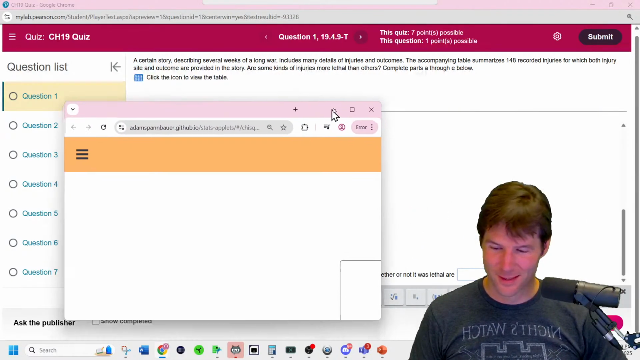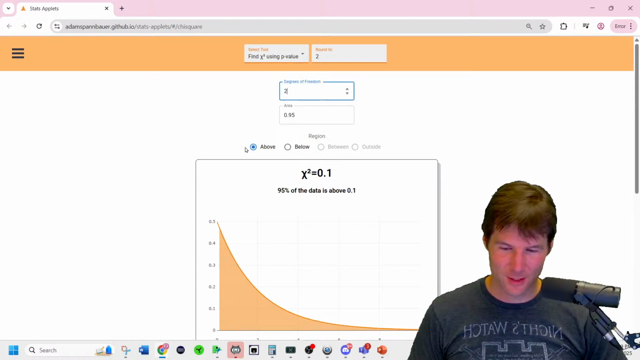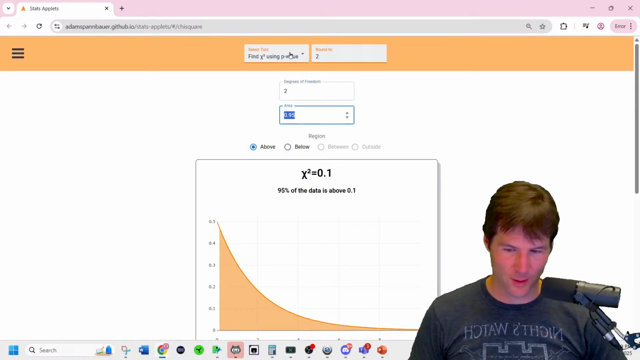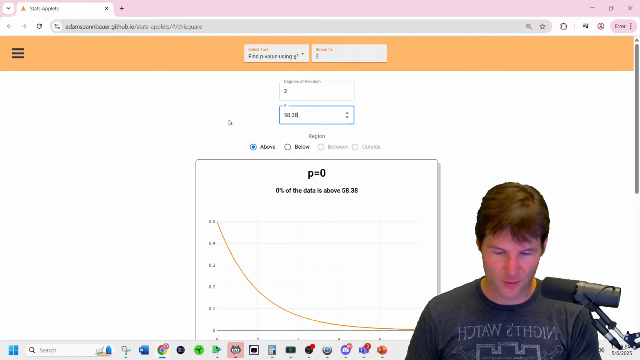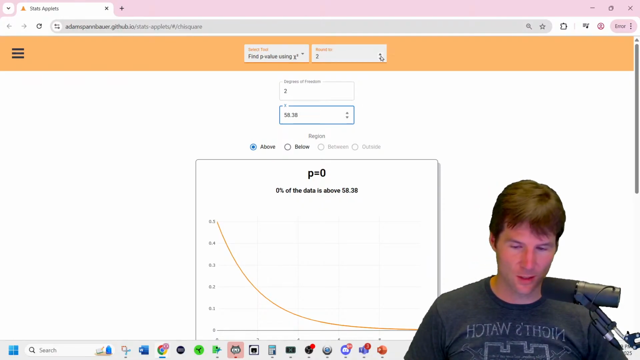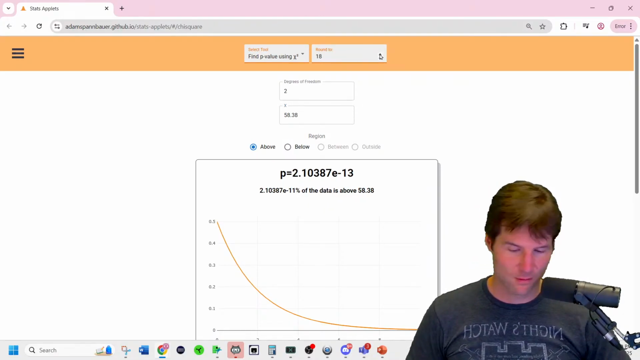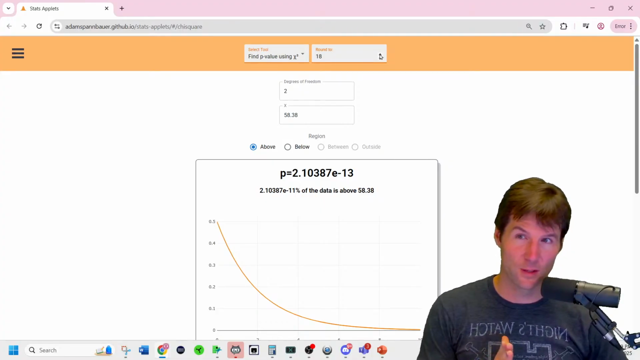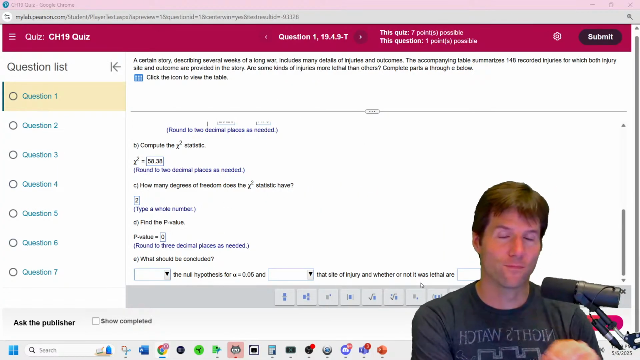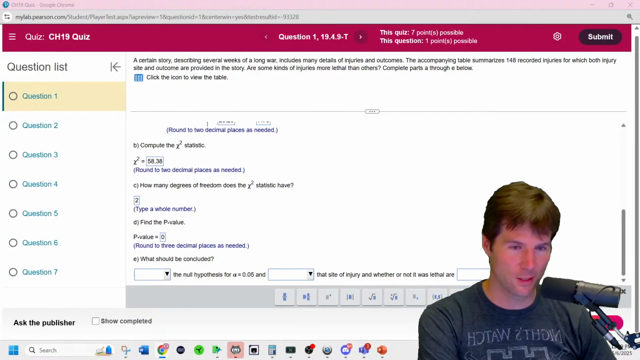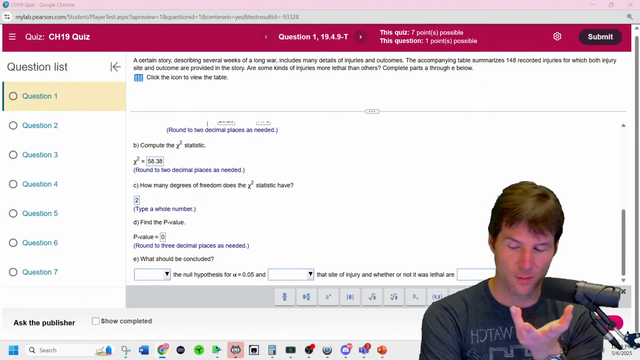I'm sorry. So we put in 2 degrees of freedom to change the shape of the chi-squared. We find the p-value using the chi-squared. We put in 58.38, and it's ridiculously tiny. It's got 12 zeros, 0.0000000000000. The p-value is ridiculously low. The p-value is basically 0.